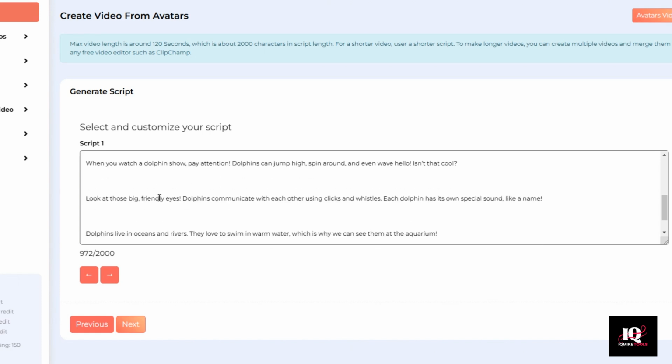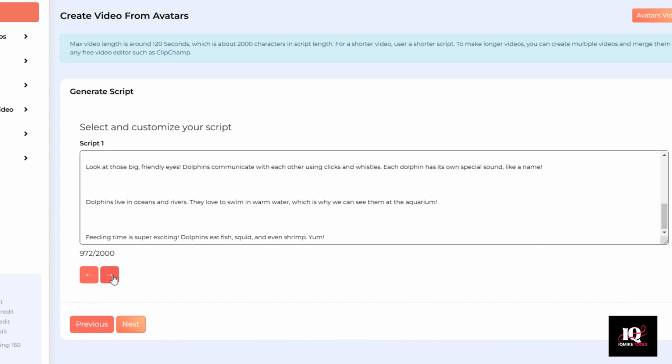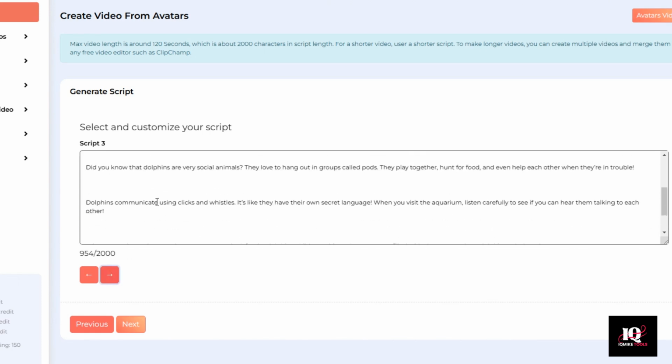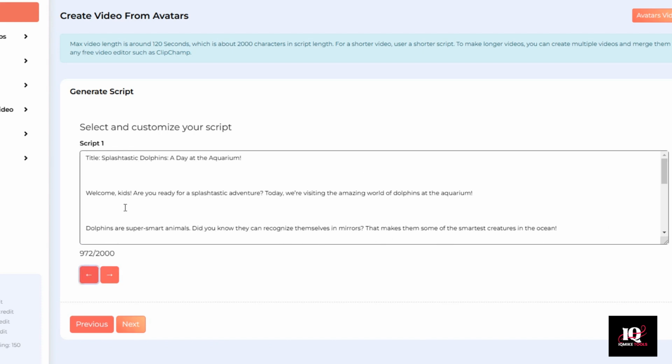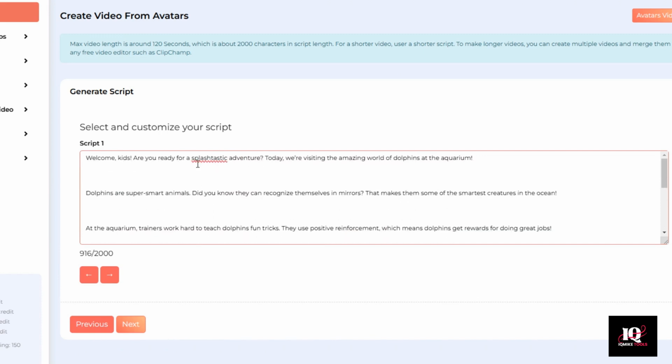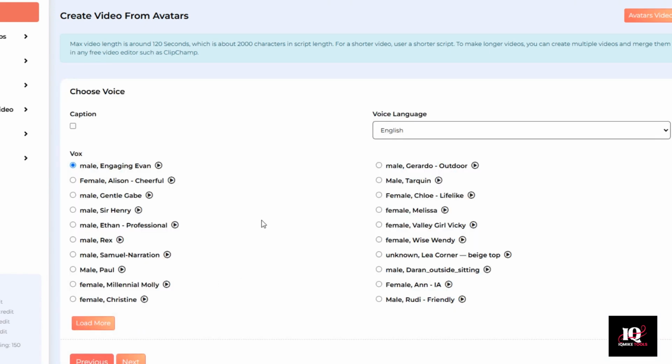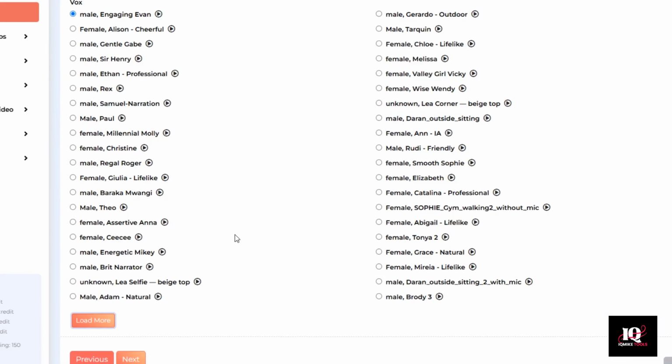All right, we've got 3 to choose from. I think the first one looked a little more zany. The others looked particularly educational. Hopefully our avatar knows how to say splashtastic, since it's not a real word. Let's click Next. Now, I wanted to highlight a few of the more interesting voices, like Energetic Mikey.